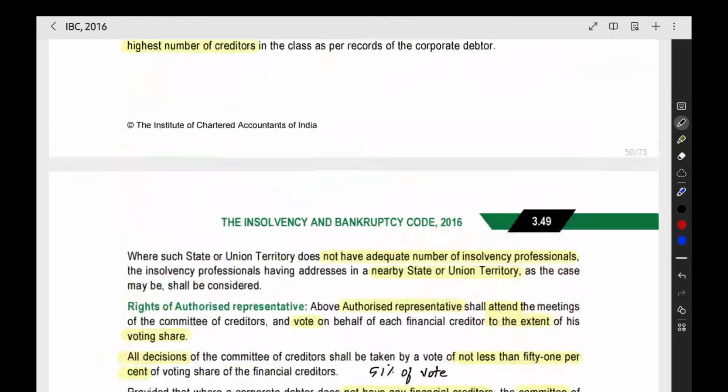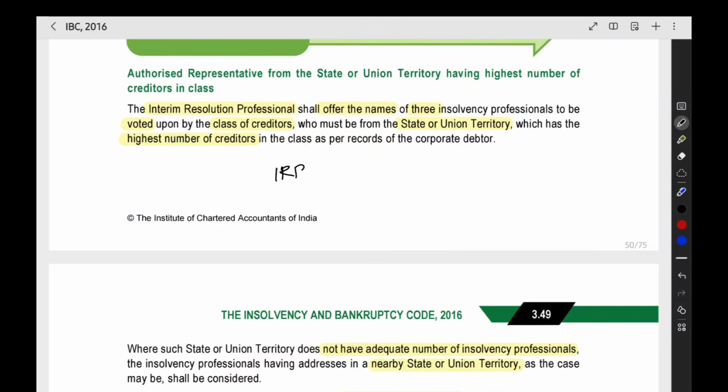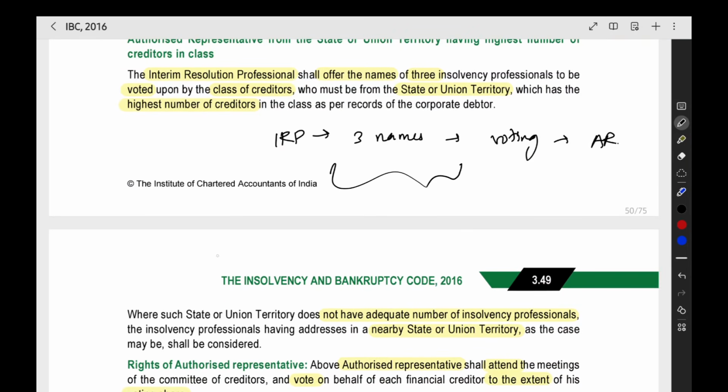Then we are doing this process, right? The interim resolution professional takes three names, we conduct voting and we select the authorized representative. This process may take time. In between also we can have the committee of creditors meetings. Only for that 1 lakh debenture holders we are not having an authorized representative.